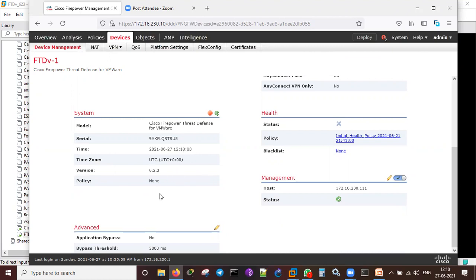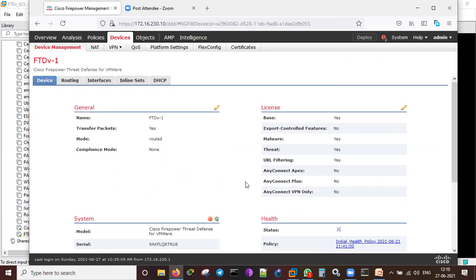Version is 6.2.3. Policy is not installed on this. There is advanced bypass, bypass threshold, and this is the base. What licenses are installed on this? We can activate that as per the FTDs. Base license is there. Export control is no. Malware is yes. Threat defense is there. URL filtering is yes. AnyConnect we can activate later. It's not a bigger problem.